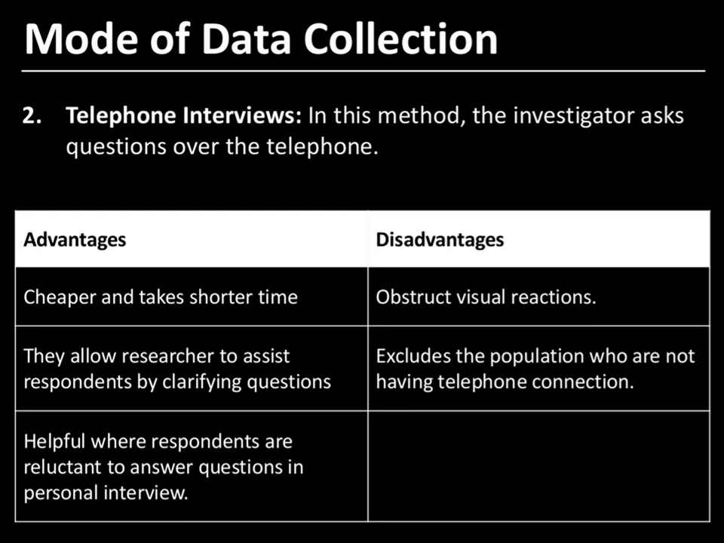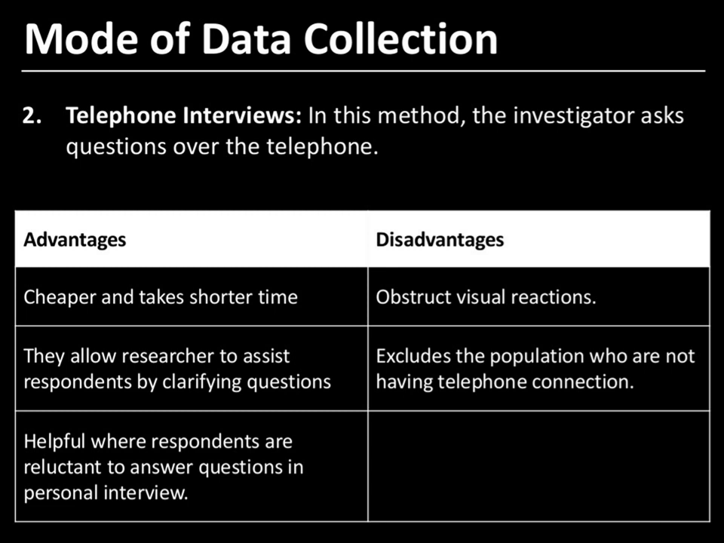Now, what are the demerits? That is obstructed visual reactions. We cannot see visually whether they are telling a lie or the truth, or from the faces only we can find out whether the person is telling right or wrong. So because of obstructed visual reactions of the respondents, which is required for obtaining information on sensitive issues. Also, limited use: if the respondent does not own a telephone, the method is unsuccessful.